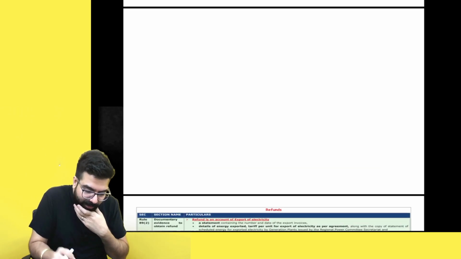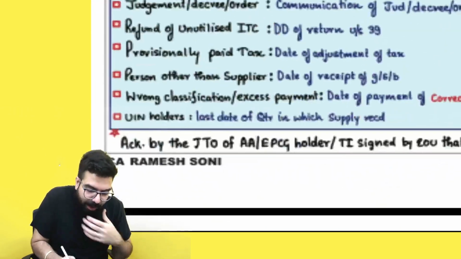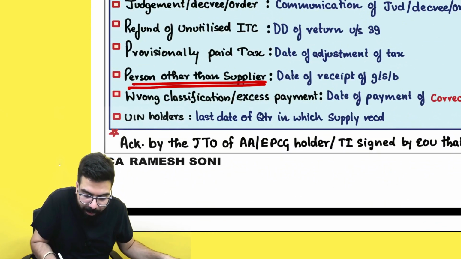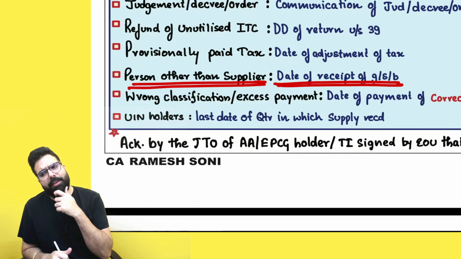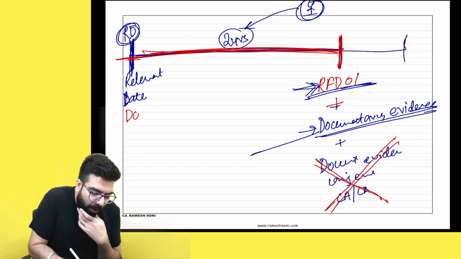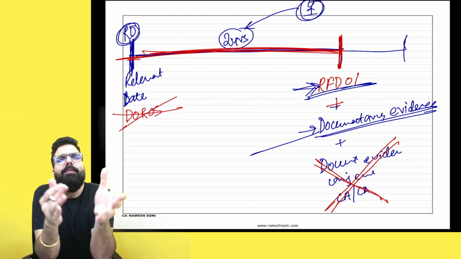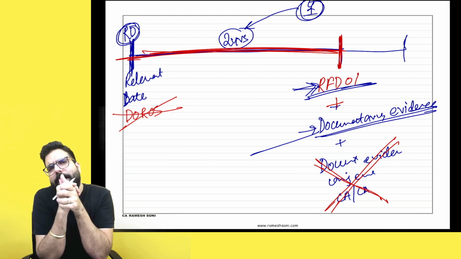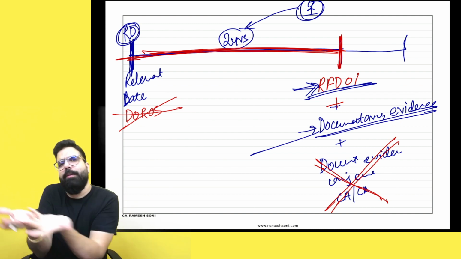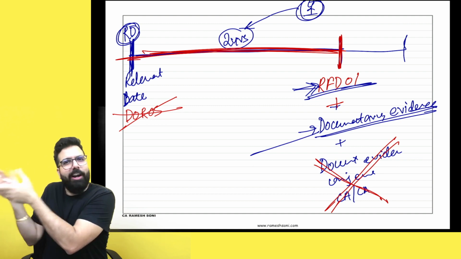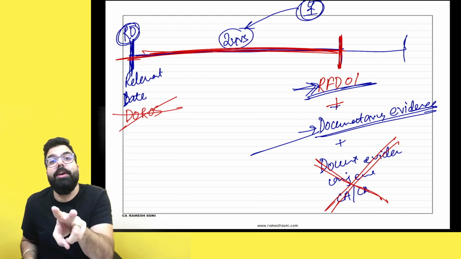Because when you see the chart over here, you will see that an unregistered person, whenever he is claiming a refund, it is from the date of receipt of goods or services. But sir, I have not received the service at all. Then from the date of receipt of service, how will I calculate 2 years? Because I have not received the service. The service got cancelled, the contract got cancelled. So they are telling this 2 years will be seen.